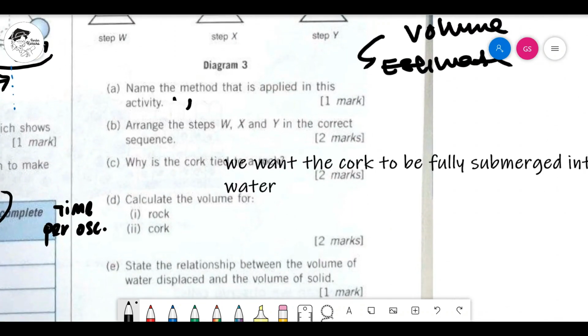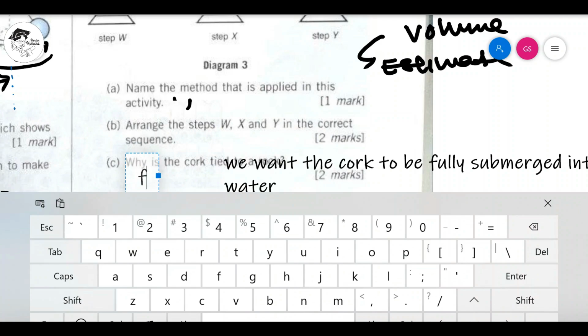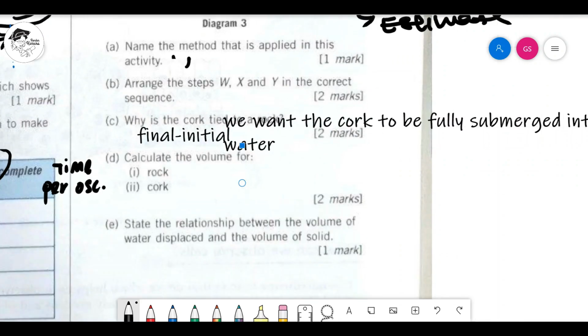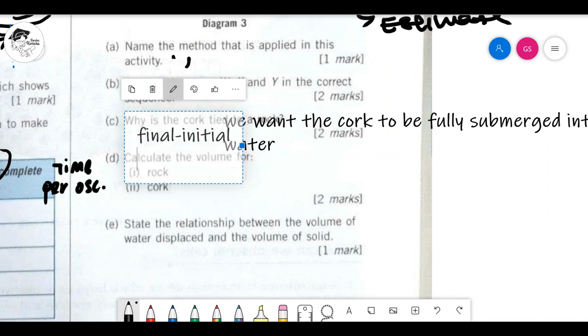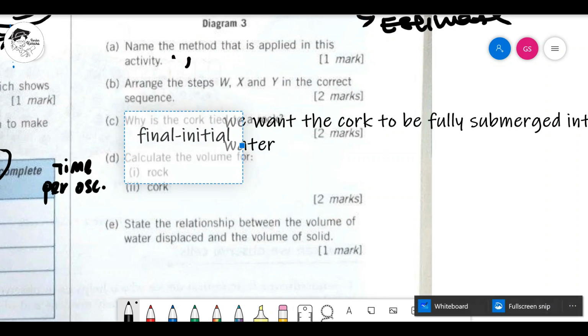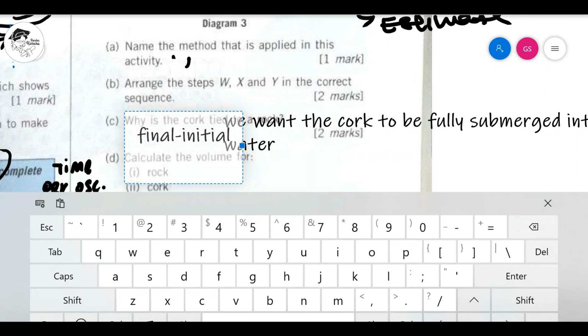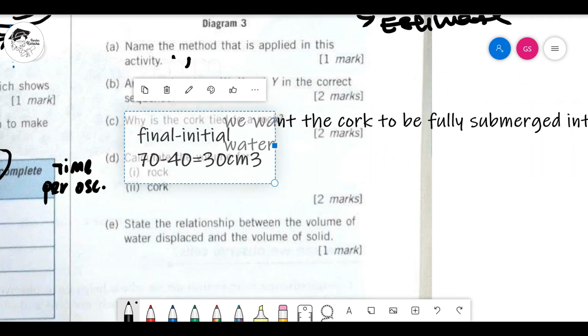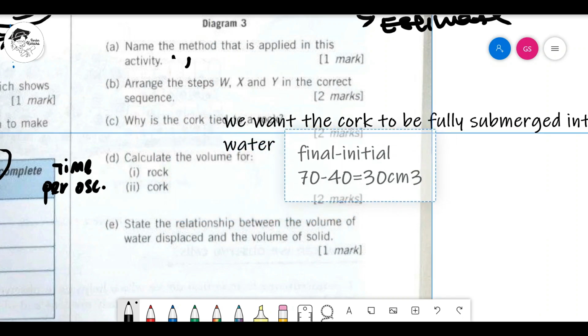70 minus 40 is 30. Okay, so it is always going to be final minus initial volume. In this question, the final you have how much? 70. If you check your paper, you find out your final is 70. Then we want to minus 40, then you end up with 30. Okay, 30 centimeter cube, please. Centimeter cube. Make sure you are clear on that. So 30 for the rock.